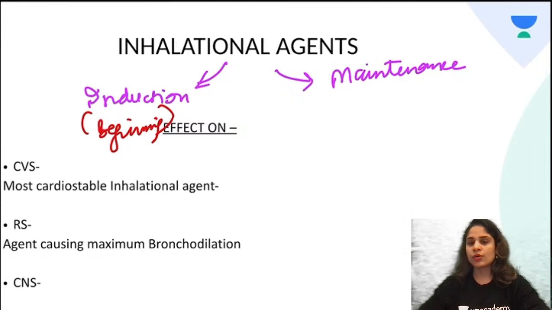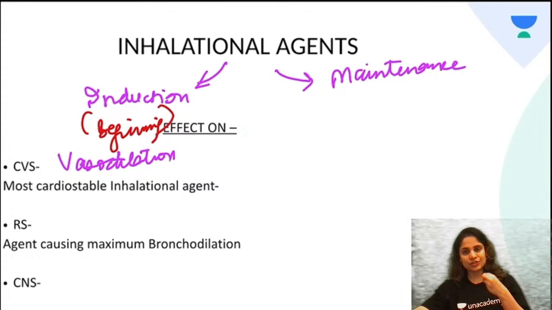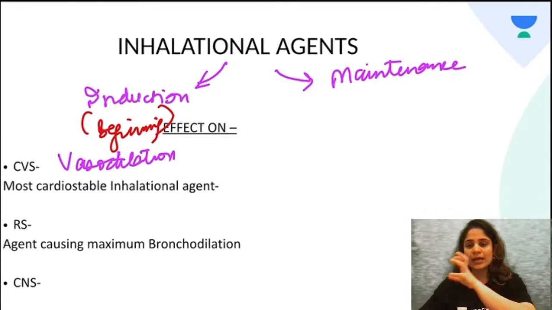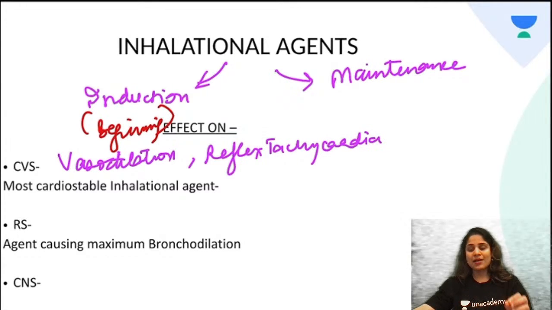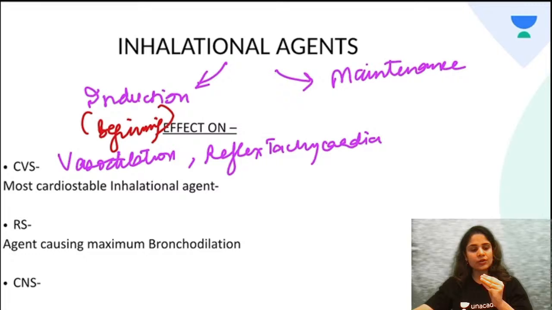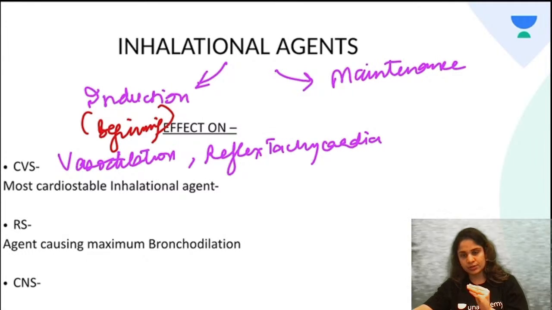Alright. So in the cardiovascular system, majorly there will be vasodilation. So there will be vasodilation whenever you expose them to these inhalational agents, and this vasodilation will cause reflex tachycardia. Now, however, we have an agent which hardly causes any change in the heart rate or the blood pressure, and this is called the most cardiostable inhalational agent.